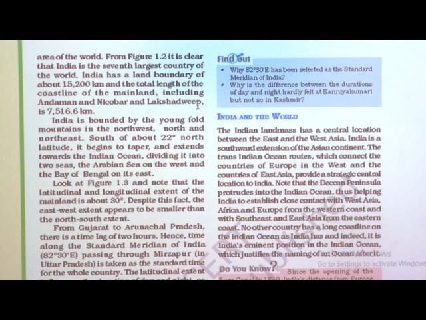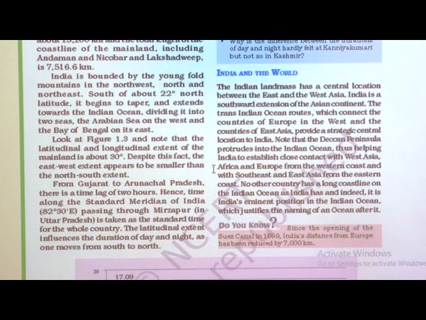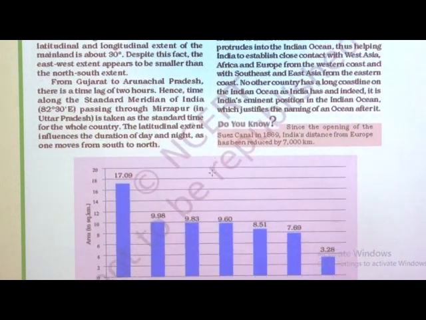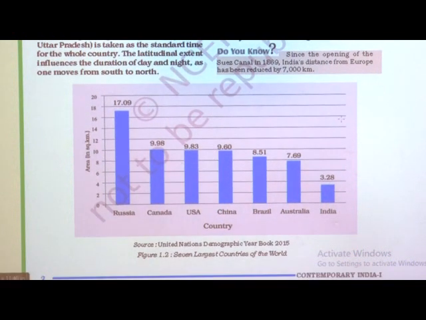From figure 1.2, it is clear that India is the 7th largest country of the world, and India has a land boundary of about 15,200 kilometers, and the total length of the coastline of the mainland including Andaman and Nicobar and Lakshadweep is 7,516 kilometers. So students, see here figure 1.2, see here, this is figure 1.2.